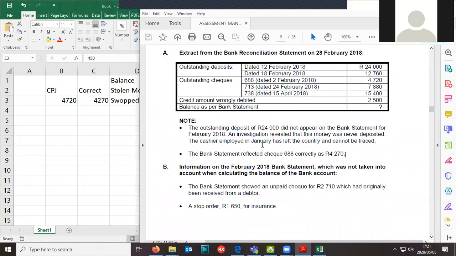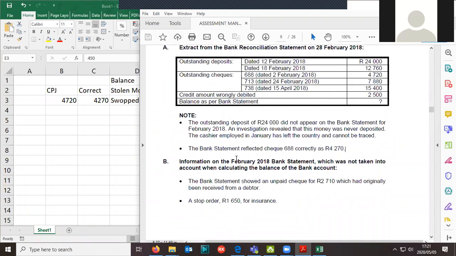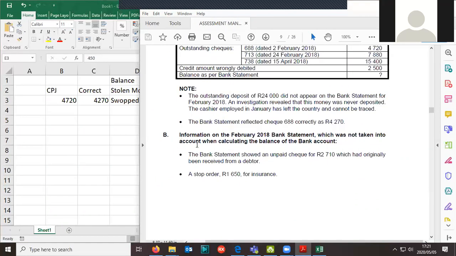So we've got the difference there, and we've got the outstanding amount there, which was stolen. This one, information on the bank statement, number B, which was not taken into account calculating the balance of the bank account. Bank showed an unpaid check, which had already been received from a debtor. I'm coming back to that one. Let's do the easy one first.